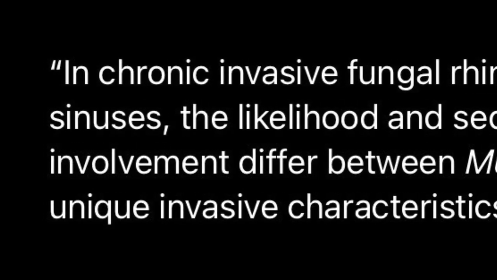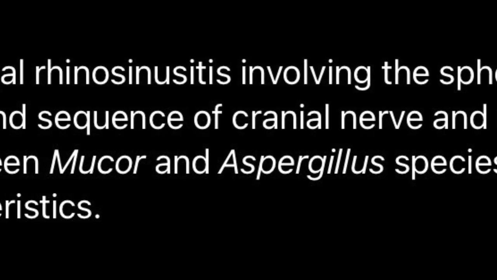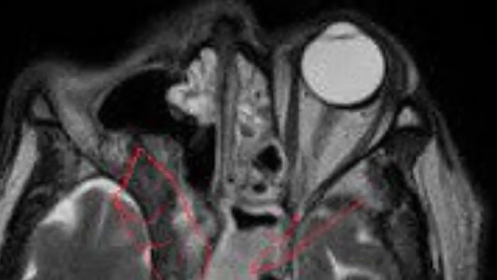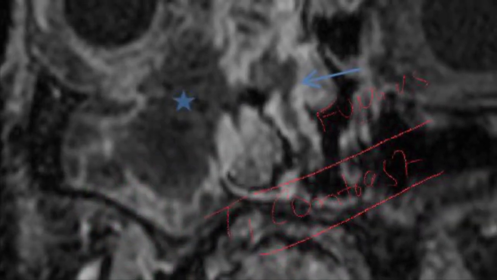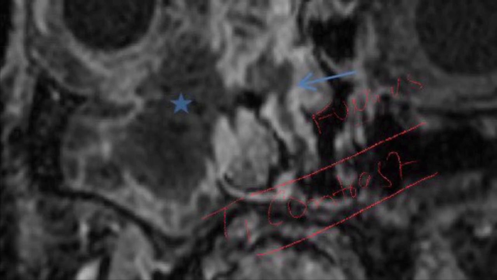In chronic invasive fungal rhinosinusitis involving the sphenoid and ethmoid sinuses, the likelihood and sequence of cranial nerve and optic nerve involvement differ between Mucor and Aspergillus species due to their unique invasive characteristics. Mucor species exhibit aggressive angioinvasion, invading blood vessels to cause thrombosis, ischemia, and necrosis. This facilitates rapid spread to the orbital apex and optic nerve sheath, often through necrotic tissue and bone.